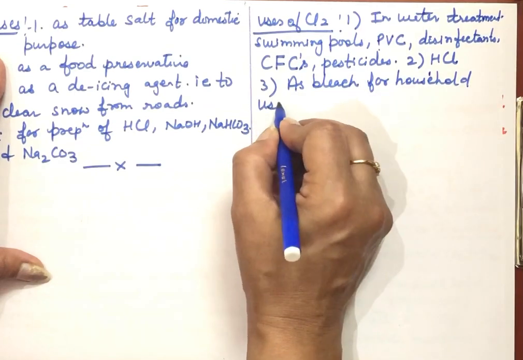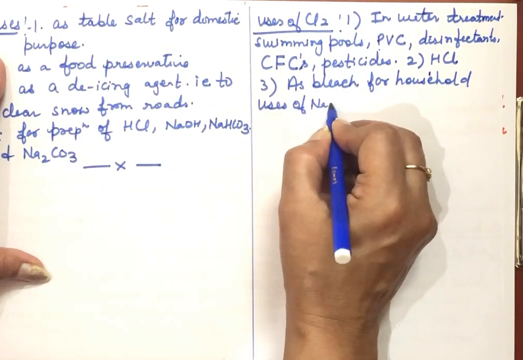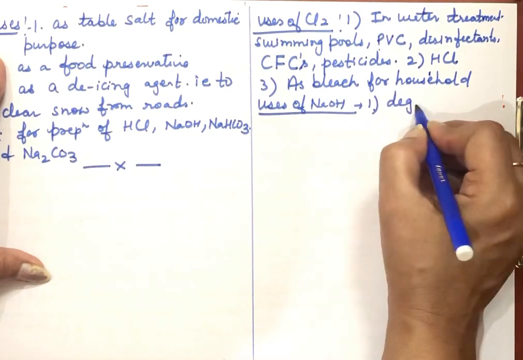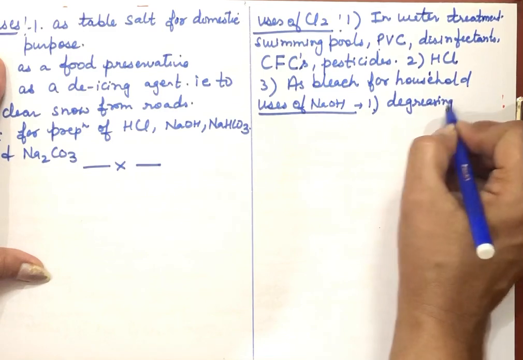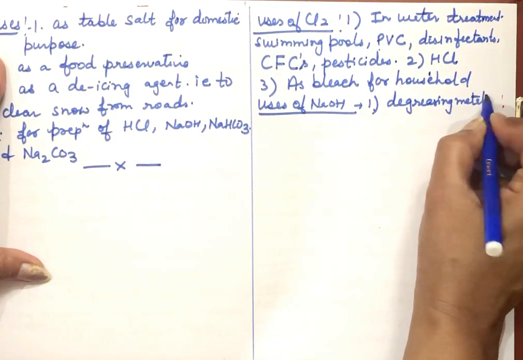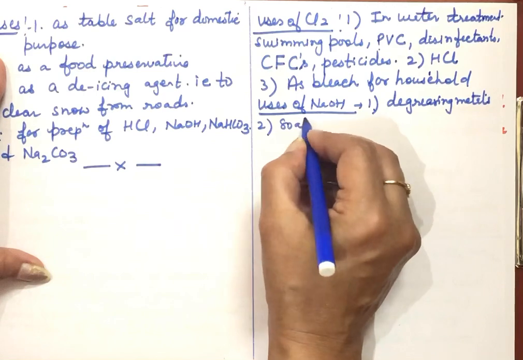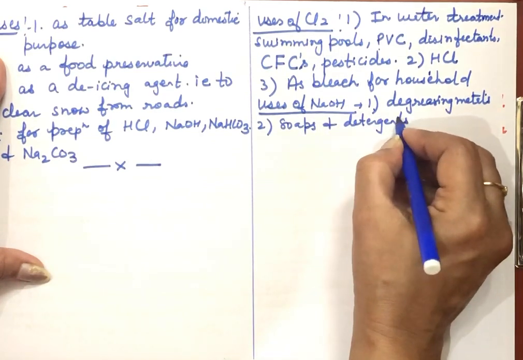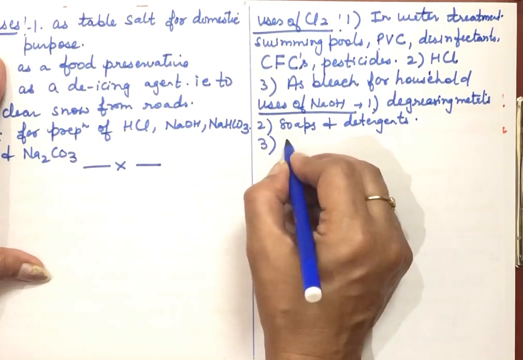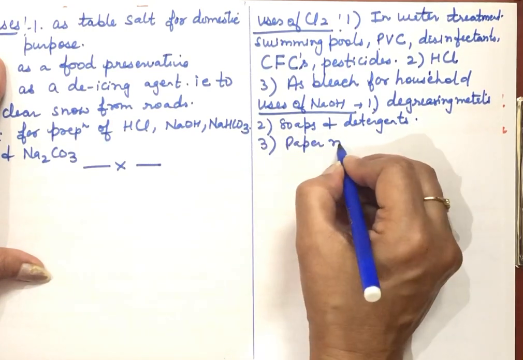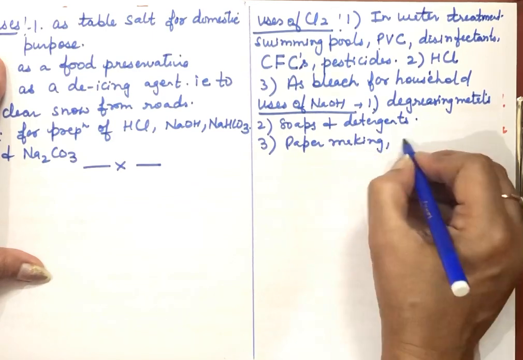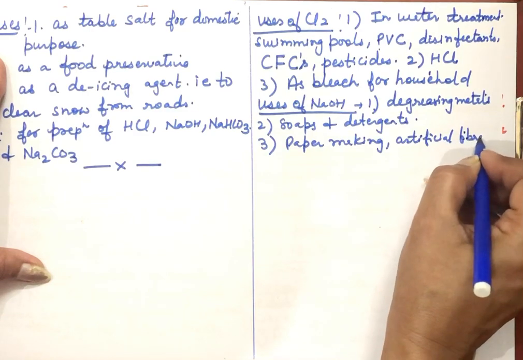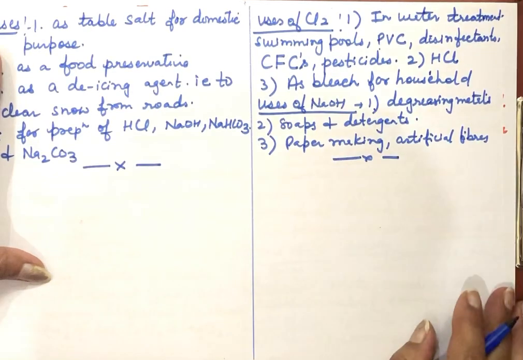After the uses of chlorine, now we are coming to the uses of caustic soda, that is NaOH. First, it is used for degreasing metals, to remove the grease from metals and clean them. Then it is used in making soaps and detergents. It is an important component to prepare soaps and detergents. It is used in making paper. Even in making artificial fibers caustic soda is used. So these are the uses of sodium hydroxide.